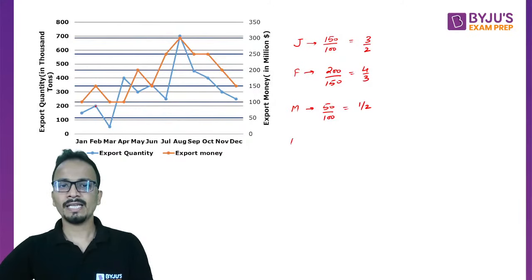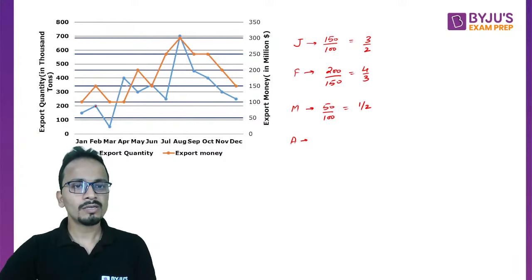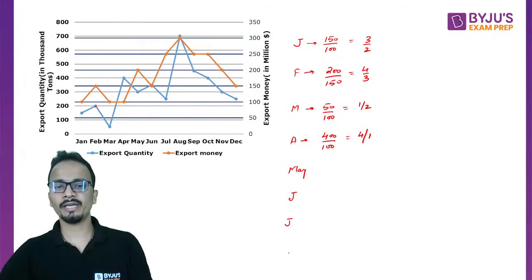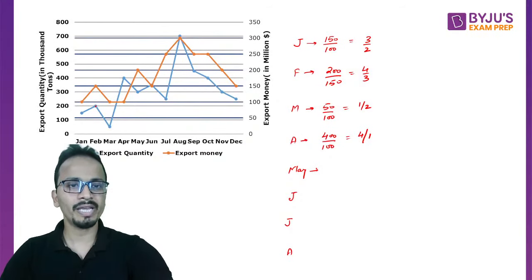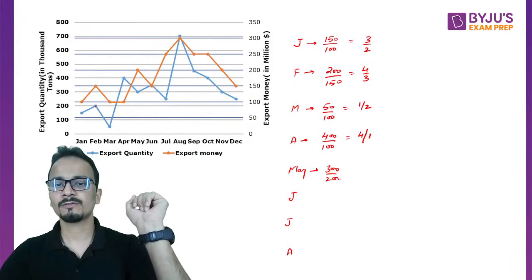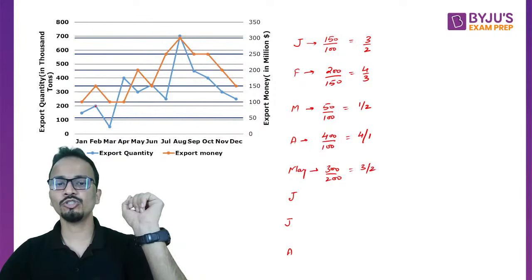Done. Then April, the value will be 400 divided by 100. So 400 upon 100, that is 4 upon 1. May, June, July, August. Let's now do this quickly. For May, it will be 300 upon 200. That is 3 upon 2.